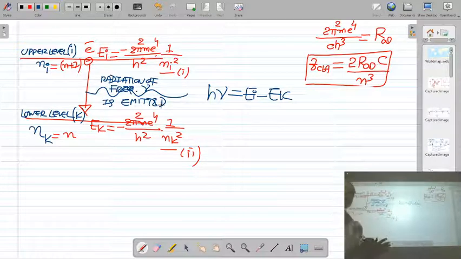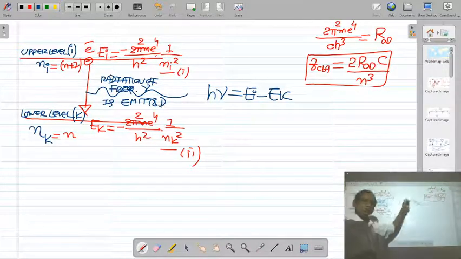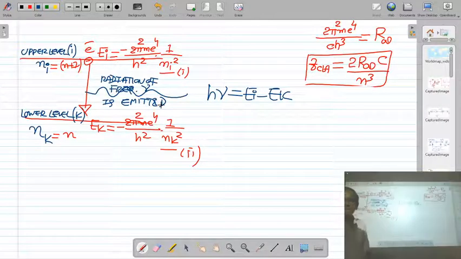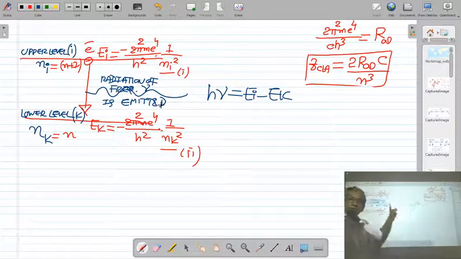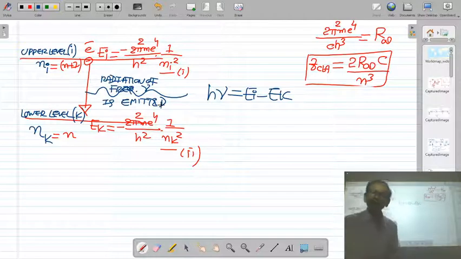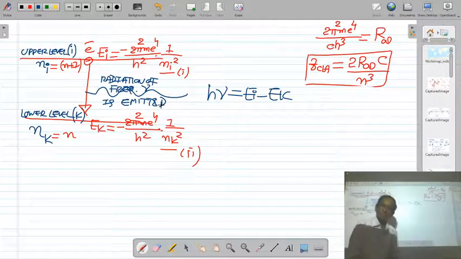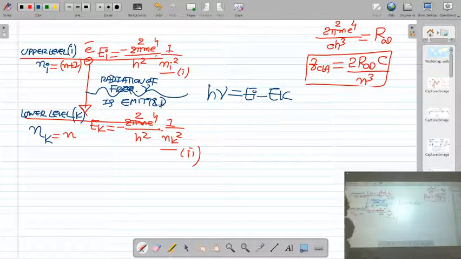Bohr's first postulate says that an electron can revolve only in those orbits in which the angular momentum of the electron is an integral multiple of h upon 2 pi. So the angular momentum of the electron, m v r, is an integral multiple of h upon 2 pi. And the second postulate says that when an electron makes a transition from the upper energy level Ei to the lower energy level Ek, the difference of energy Ei minus Ek is h nu, and it will emit radiation of frequency nu. This nu is called the quantum mechanical frequency of the radiation.